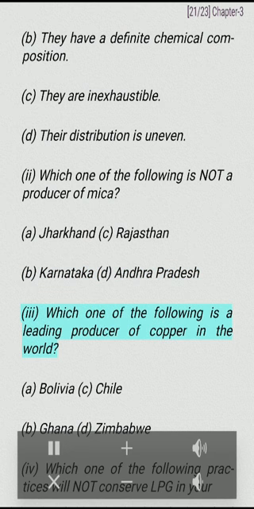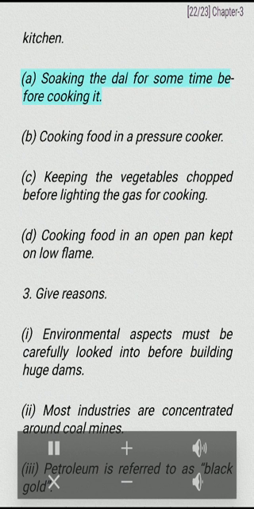III. Which one of the following is a leading producer of copper in the world? A. Bolivia. B. Ghana. C. Chile. D. Zimbabwe. IV. Which one of the following practices will not conserve LPG in your kitchen? A. Soaking the dal for some time before cooking it. B. Cooking food in a pressure cooker. C. Keeping the vegetables chopped before lighting the gas for cooking. D. Cooking food in an open pan kept on low flame.